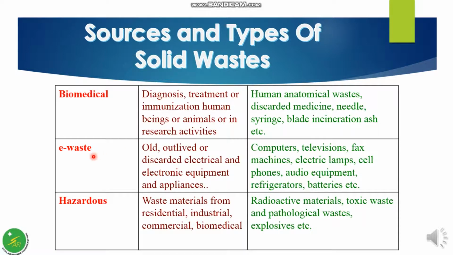E-waste or electronic waste is generated from old, outlived, or discarded electrical and electronic equipment and appliances.